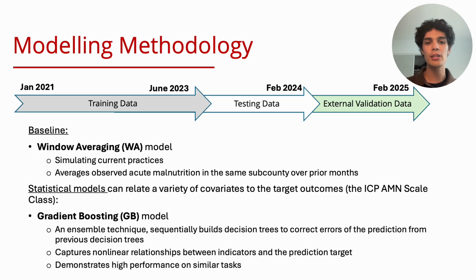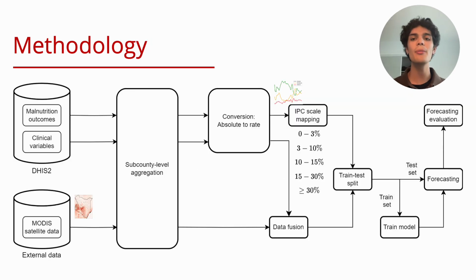Our statistical models, on the other hand, use a gradient boosting model, which I'll be focusing on today, which is an ensemble technique which sequentially builds decision trees and learns from each one, and this is really great at capturing non-linear relationships. So we created a pretty simple workflow where we take all of these data sources, aggregate them to the traditional sub-county level, convert those absolute numbers to rates, map it to our IPC scale, create the data fusion, and then put it through our model training and testing and create our new forecasts.